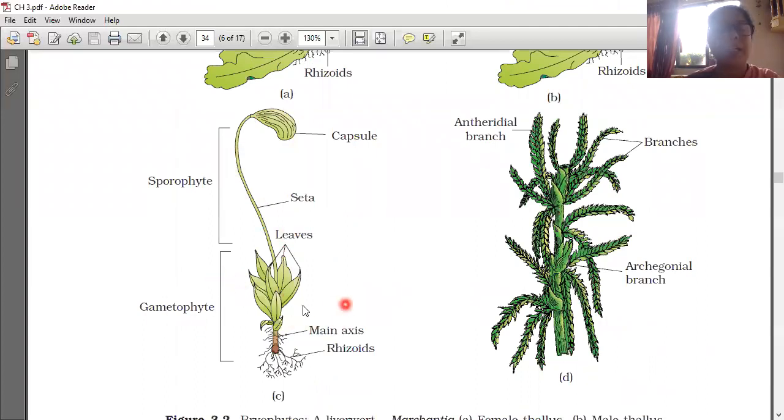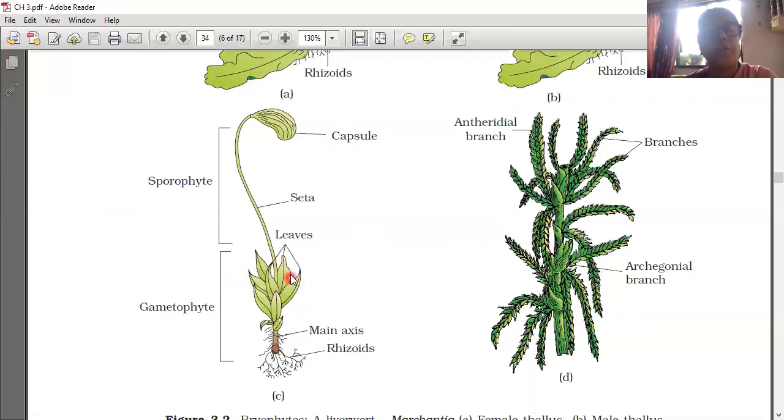In moss we already learned the gametophyte. This is the gametophyte. It has leaves, so it does photosynthesis. Already told that these bryophytes are somewhat more differentiated than algae. Algae are not differentiated into stem, leaf or root. Here it is somewhat more differentiated, but there is no actual leaf, stem or root; only leaf-like, root-like and stem-like structures are present. But the leaf is green in color, so it can do photosynthesis.